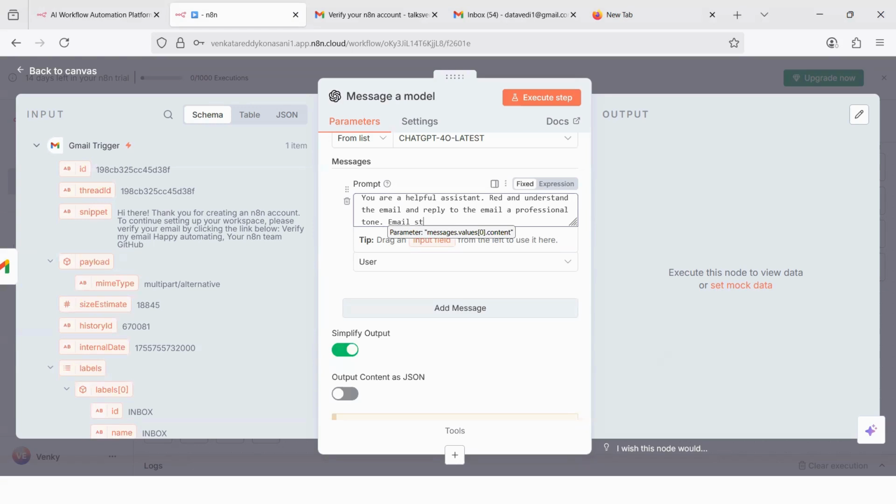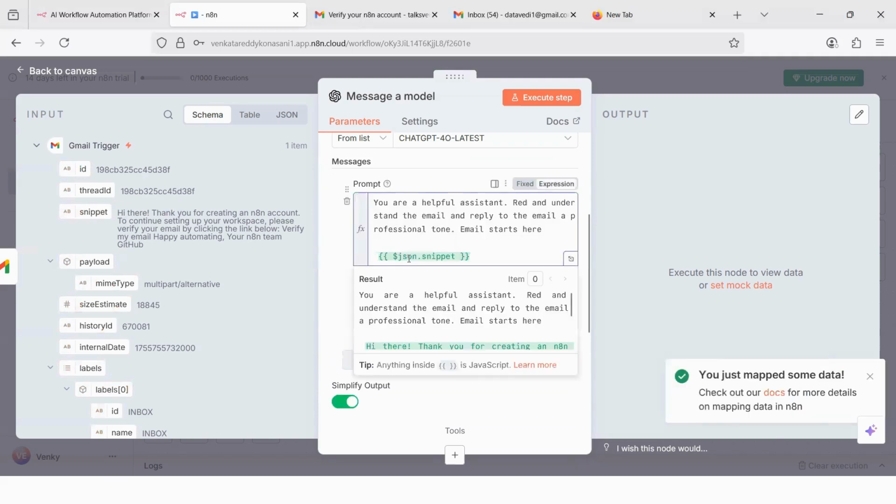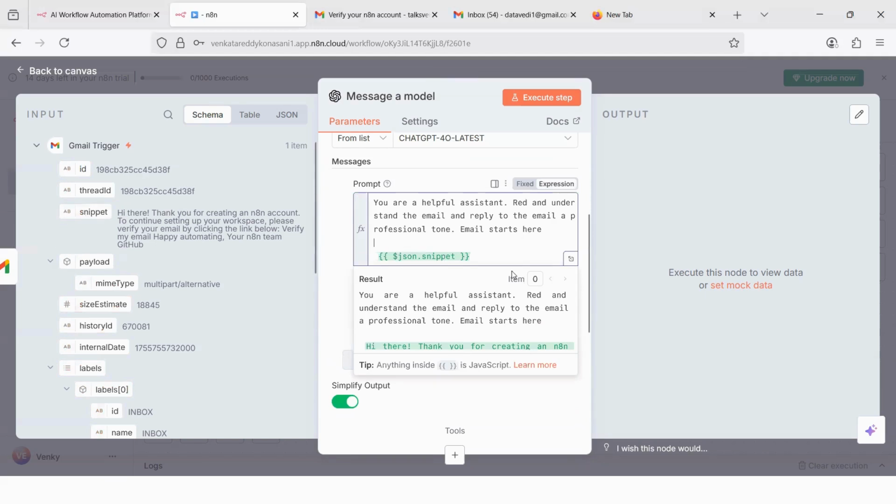Email starts here, and the email has to be the email expression. Now, this snippet is nothing but the email. What you need to do is hold this, drag and drop it here. Once you drop the snippet, it says JSON.snippet. You can write this code, but N8N forces you to use as much drag and drop as possible.